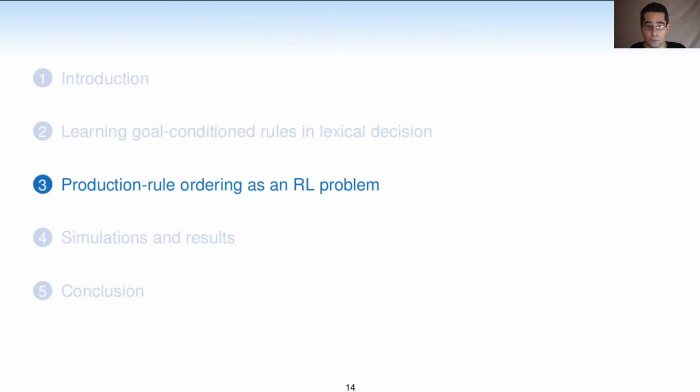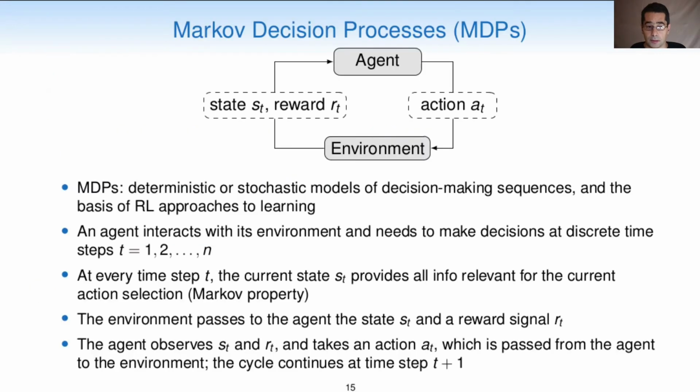Turning now to formulating the production rule ordering problem as a reinforcement learning problem, we will introduce Markov decision processes, which are deterministic or stochastic models of decision-making sequences, which are the basis of reinforcement learning approaches to learning. In an MDP, an agent interacts with its environment and needs to make decisions at discrete time steps, t, 1, 2, and so on through n, which is the final time step.